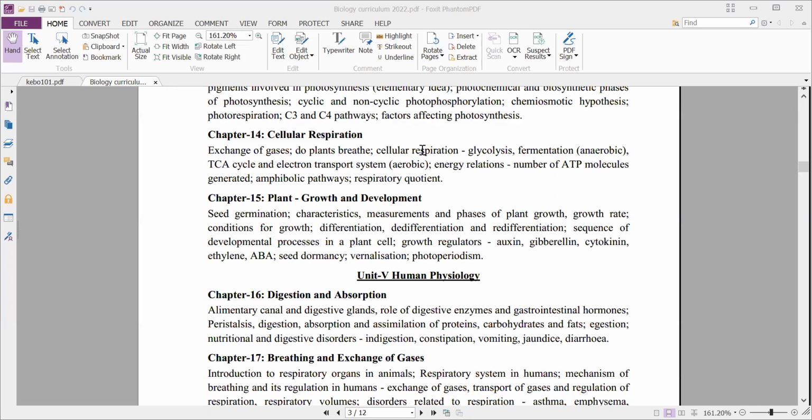And next, differentiation. What is meant by differentiation? What is meant by de-differentiation? And what is meant by re-differentiation? All will be studied under this. Where it occurs and which part it will occur. And next, a sequence of developmental processes in a plant cell.